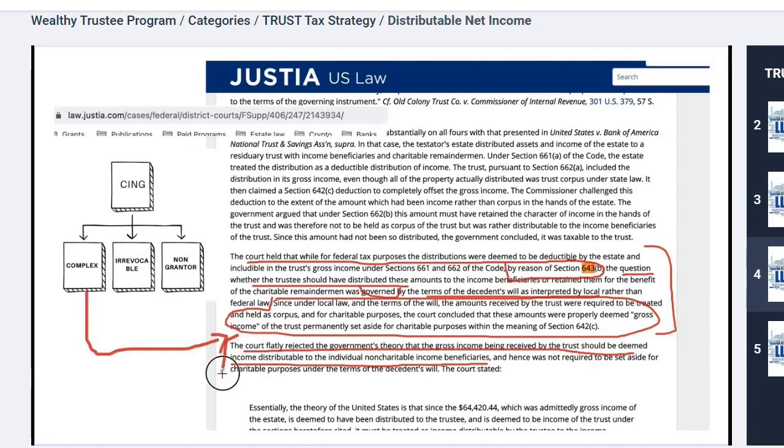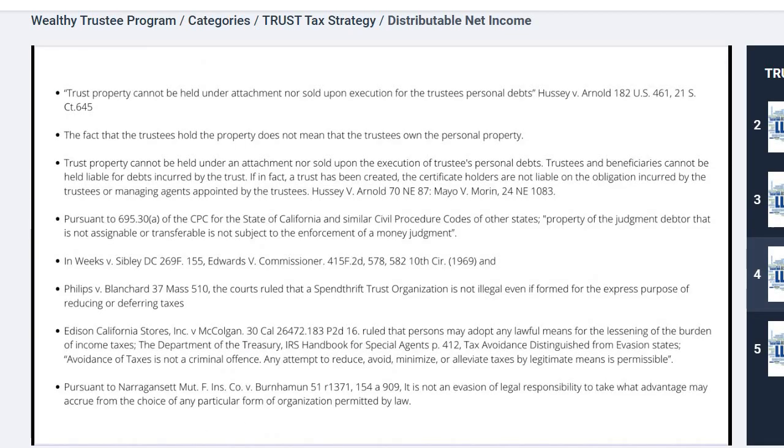Here is the case outcome. Gross income being received by the trust should be deemed income distributable to the individual, non-charitable, and hence was not required to be set aside for the charitable purposes. So decedent will, okay? So even though the IRS argued it should be taxed, the court decided no. Let's look at the governing document.